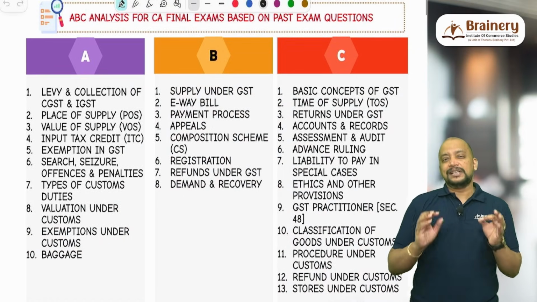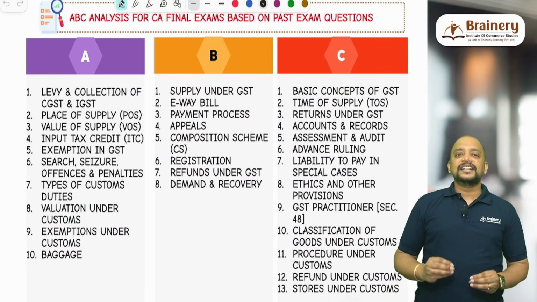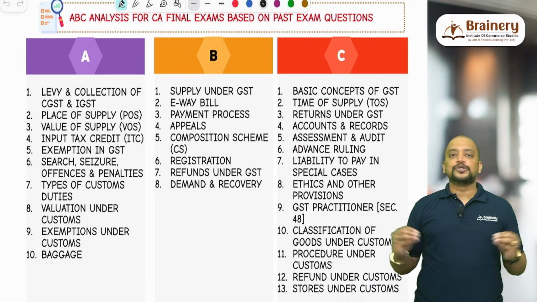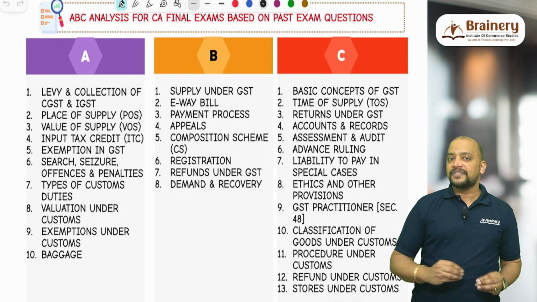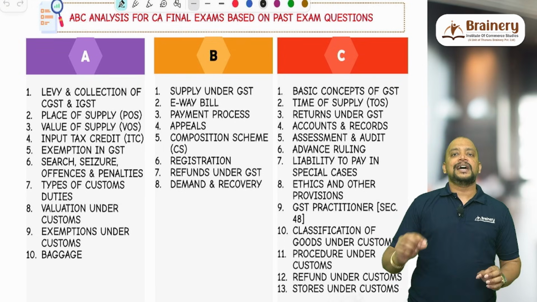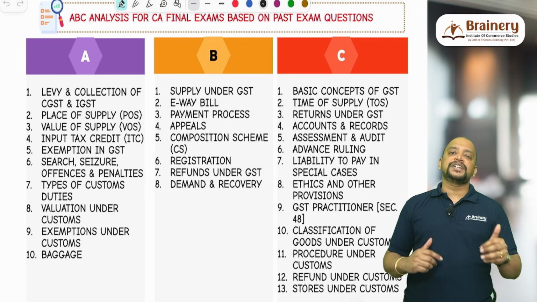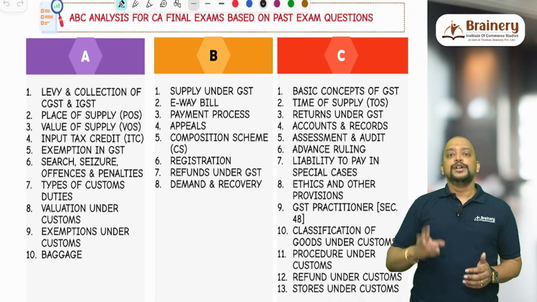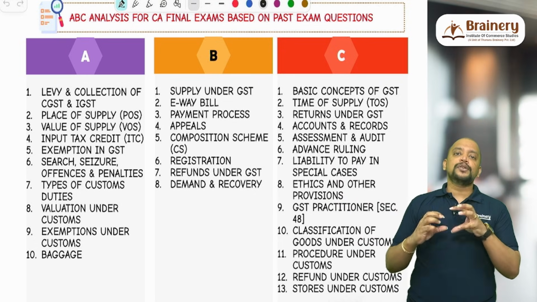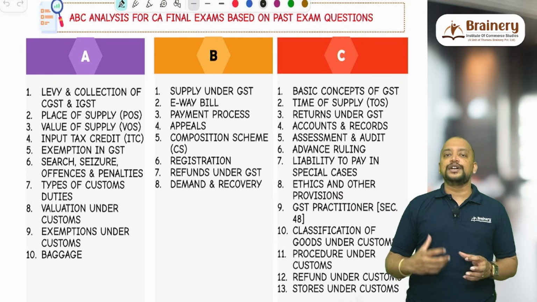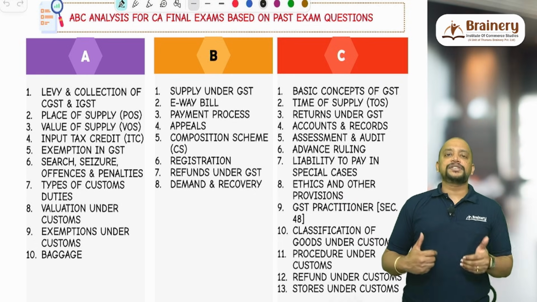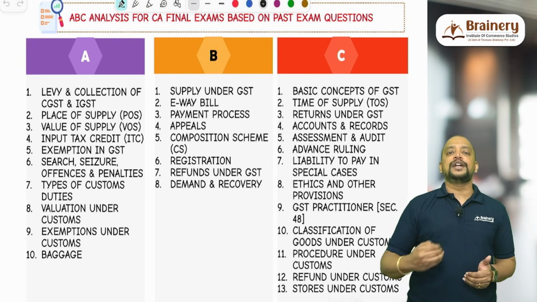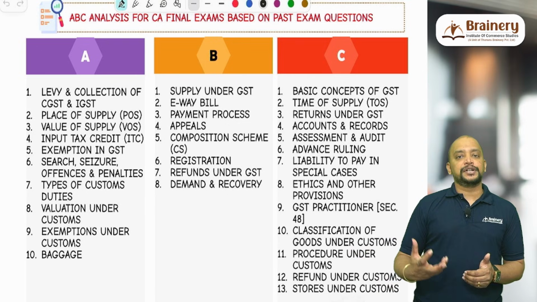I cannot guarantee that this is the way in which it will be asked, because in my subject, indirect taxes at CA final level, I have observed that there is no particular weightage for each chapter, because a single question will have information from multiple chapters. So if you prepare only based on weightage, it is not going to work out. For example, if there is a question on place of supply, they will connect something related to value of supply and even valuation rules.